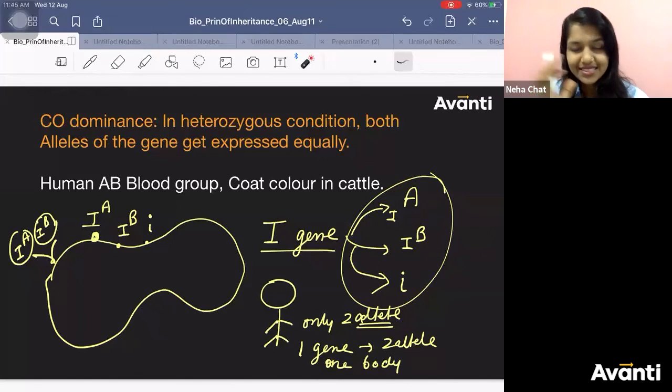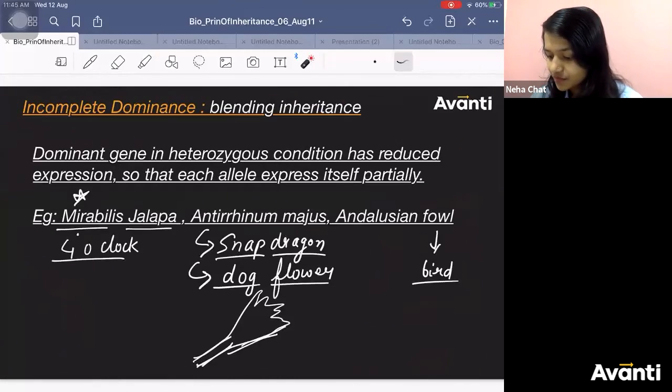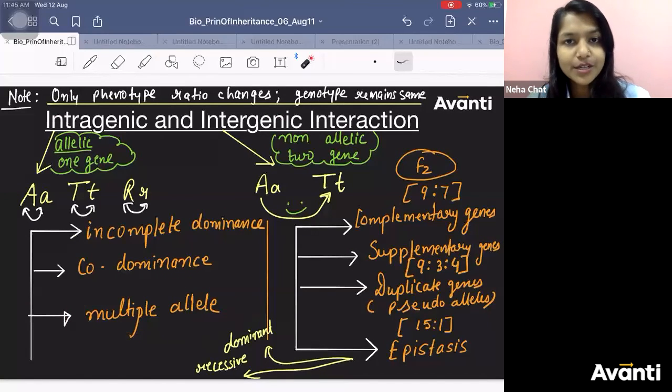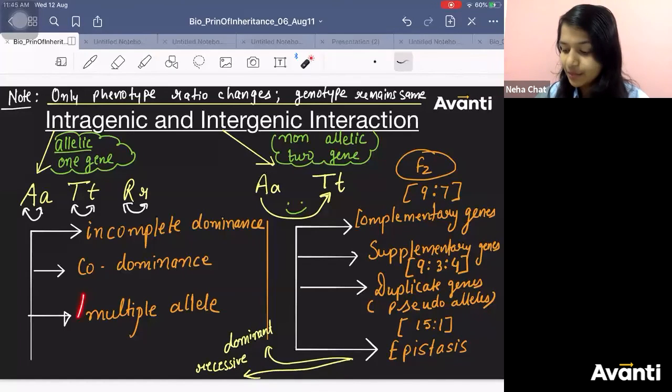So this one gene having more than two alleles is multiple allelism. Human blood group shows multiple allelism as well because one gene shows more than two alleles.